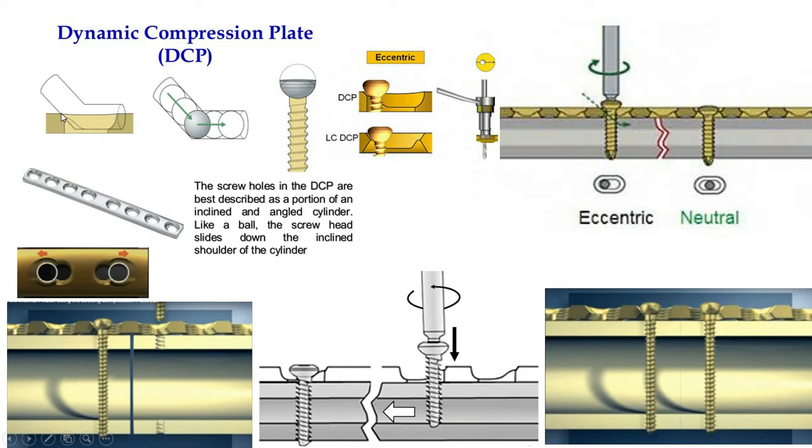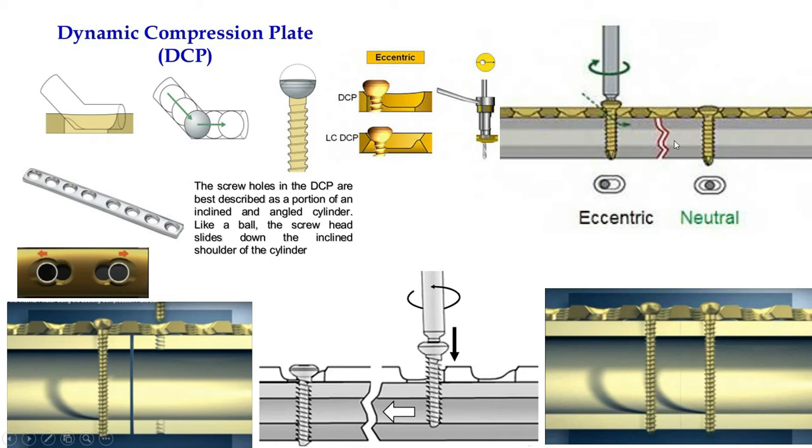So the length of this lower zone to upper zone is very high compared to this. Now this is called neutral drill, this is called eccentric drill. Suppose this is the fracture, this is the drill, this is a hole, this is a hole.